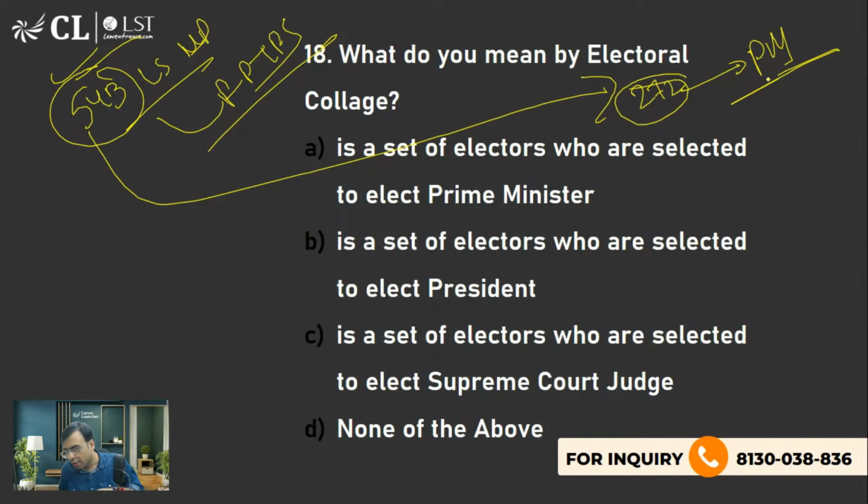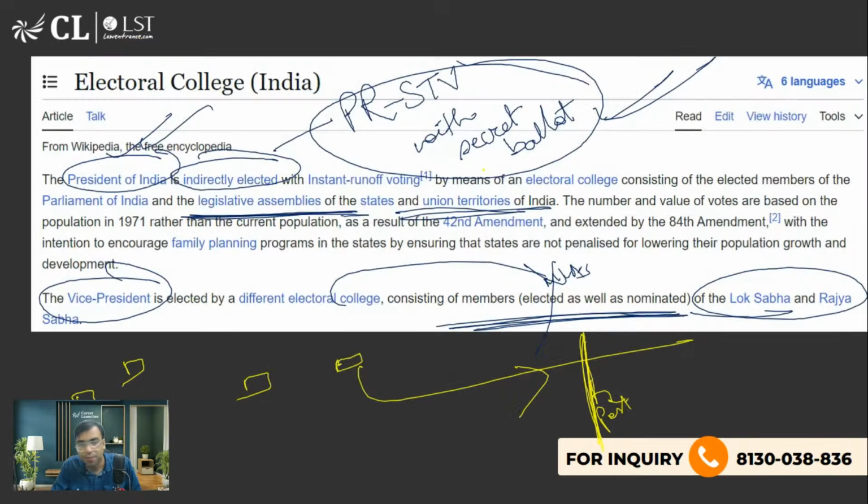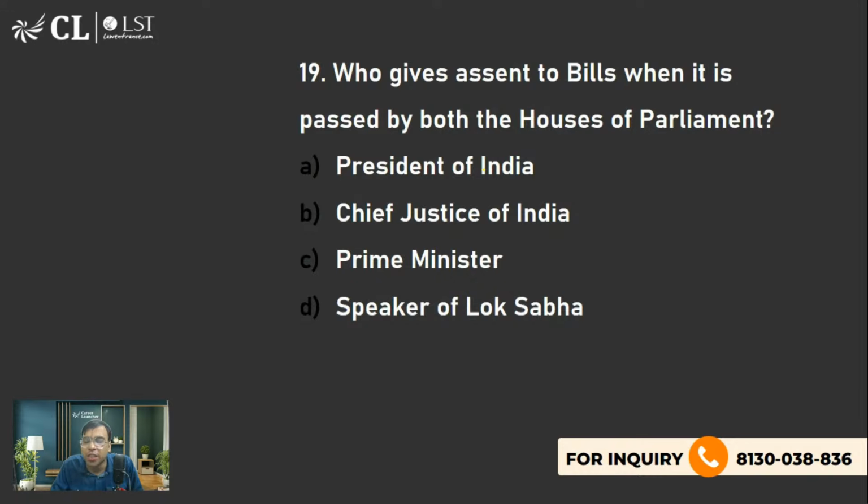Yes, the one with the highest. Yes, Aditya, Chavi Sharma, you are all right. ठीक है, I hope it's clear. Yes, Dexter's play. Answer was B. हाँ. We're talking about the first past the post system, है ना? So ये सब छोटी छोटी चीजें हैं, but questions आते हैं conceptual clarity के, and you should be crystal clear on this topic. Who gives assent to the bills when it is passed by both the houses of the parliament?